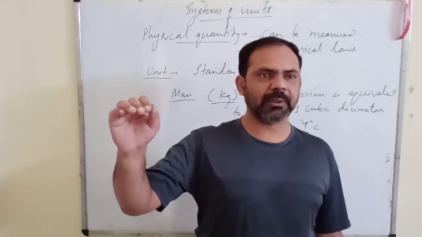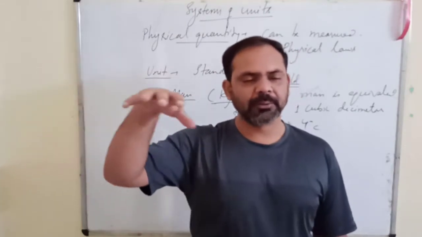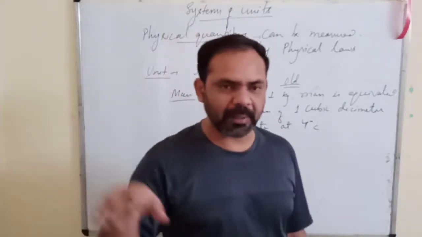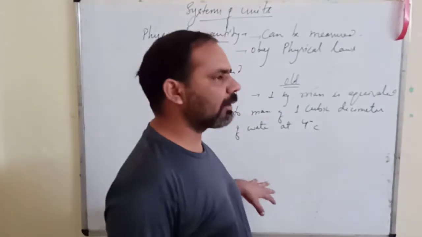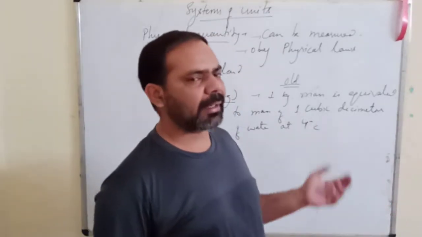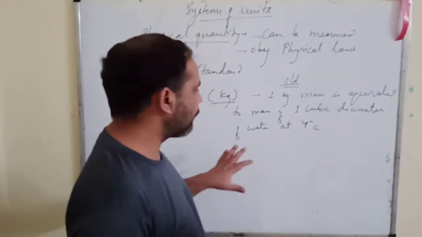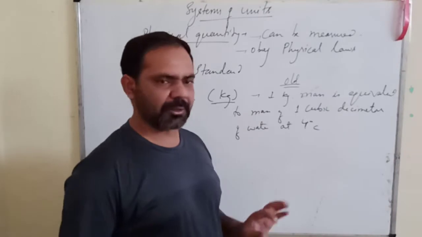Suppose you go to Tibet, which is at a very high altitude, so the pressure there is low as compared to a place nearly at sea level, like southern India, or any other country. Since the pressure changes, the mass will also change.